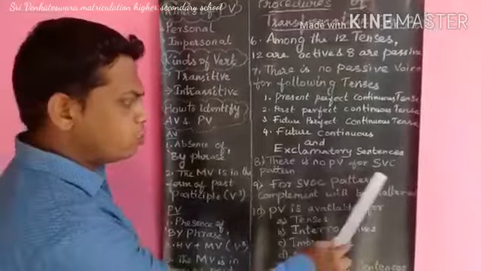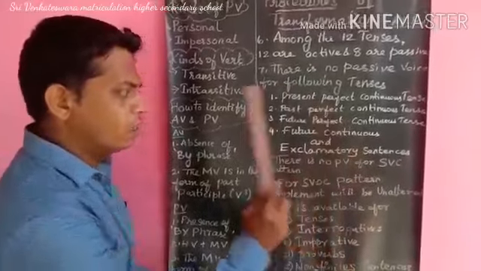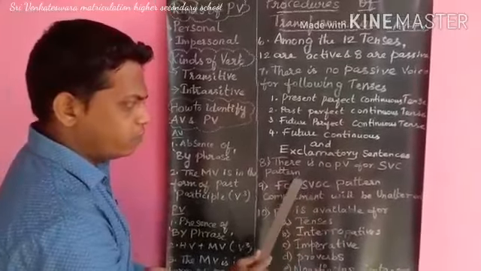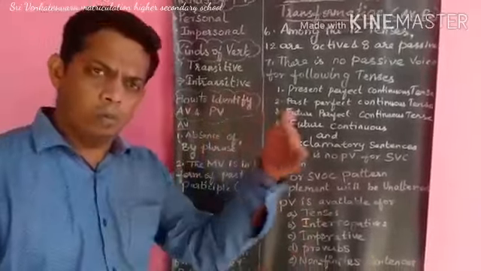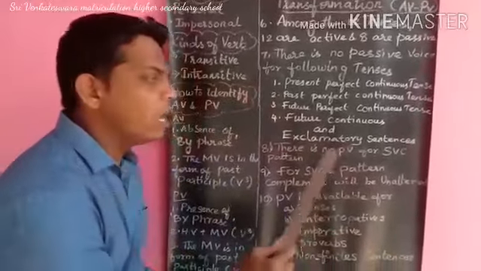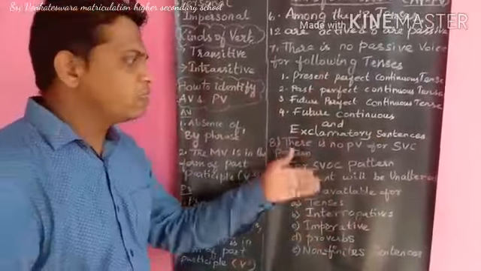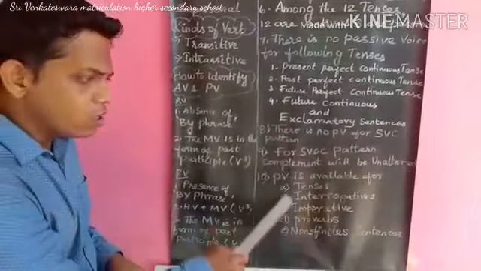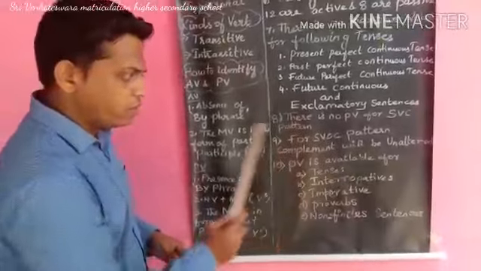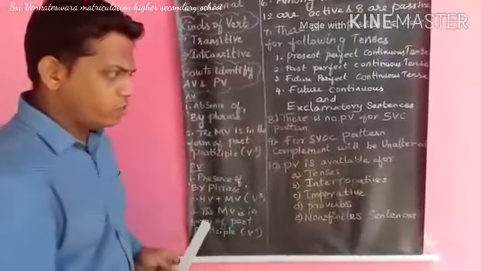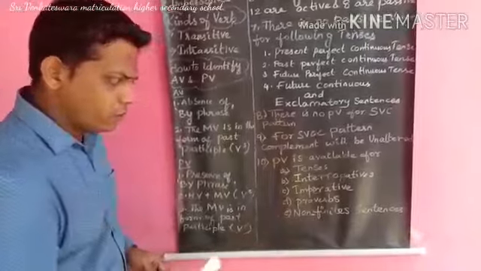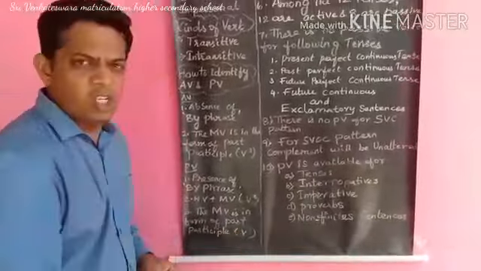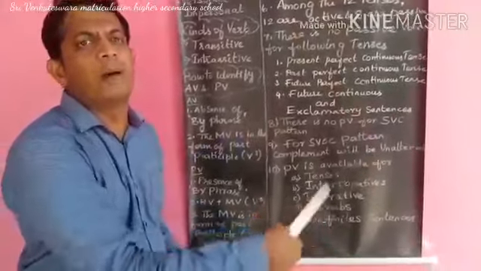Ninth one, for the SVOC pattern, the complement will be unaltered, which means you can frame a sentence in the SVOC pattern and convert that into passive voice, but the complement will be unaltered. I'll explain this later. Tenth one, passive voice is available for all these topics. Number one is tenses. Number two is interrogatives. Number three is imperatives. Number four is proverbs. And finally, non-finite sentences.